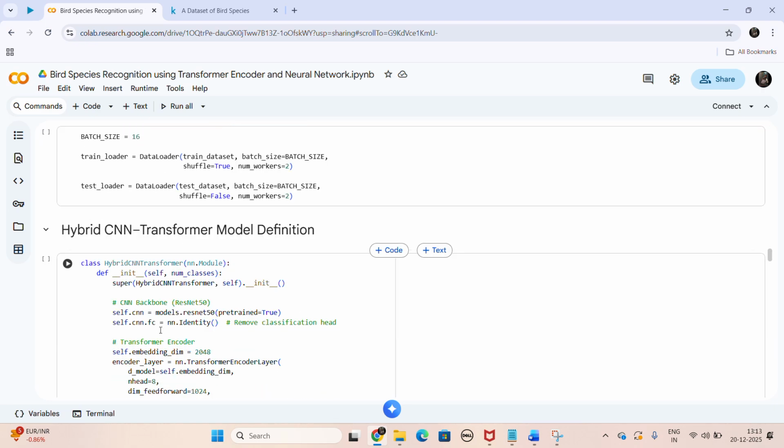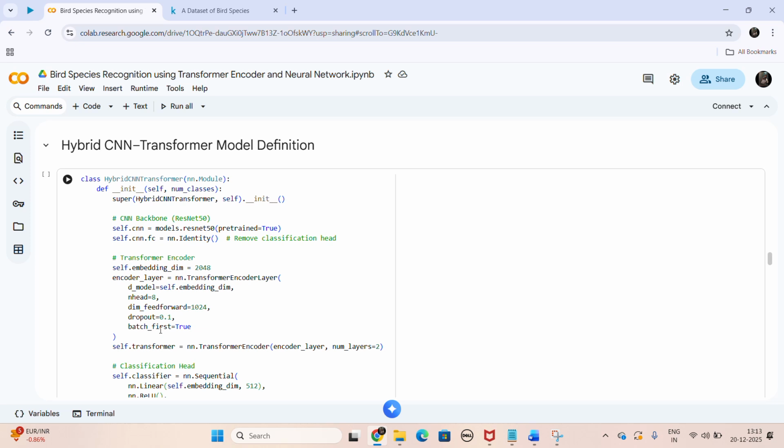Now, for the CNN model, we have used ResNet 50. Why we have used ResNet is because as networks get deeper, the traditional CNN models suffer from a problem called vanishing gradient. The vanishing gradient problem basically means that when you learn new features, you forget the old features, and ResNet is overcoming this problem of the CNN models.